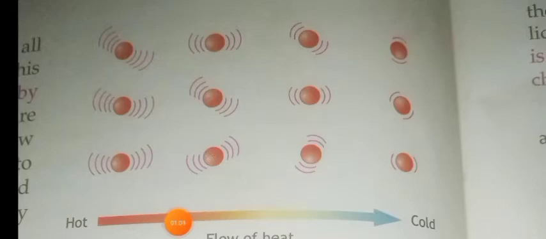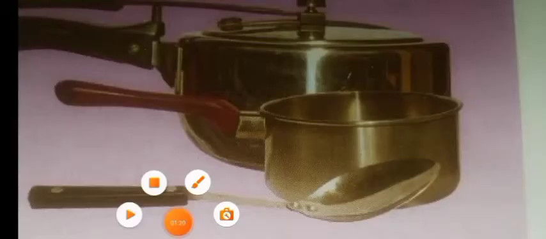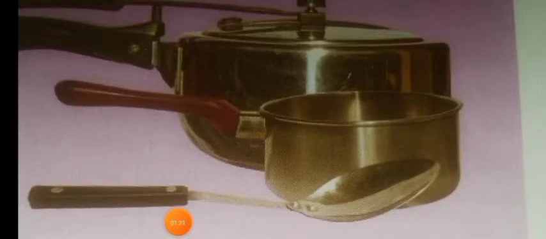So this is about heat normally flowing from hot objects to cold objects. While it is hot, the molecules of those hot objects are vibrating very fast, and when it cools down, slowly the vibration gets low. Since metals are good conductors of heat, the cooking utensils are made up of metals,